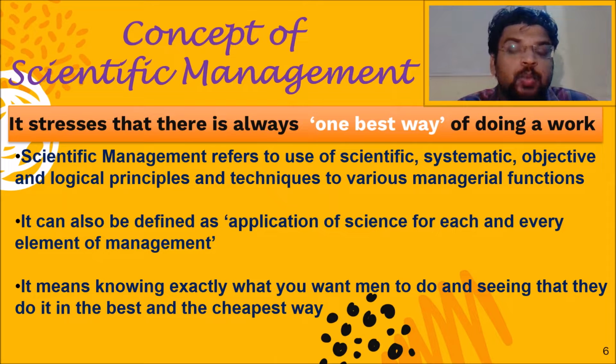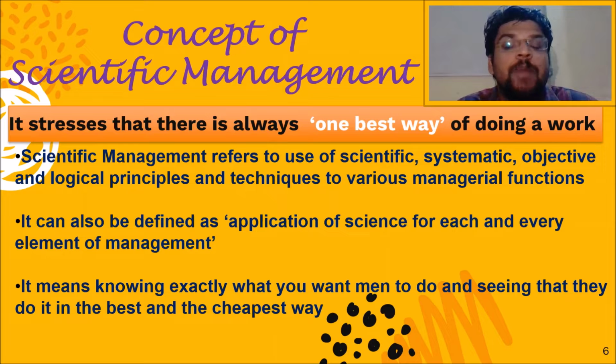But we all know that there has to be one best way in which it can be done in the most appropriate manner, or you can say the perfect manner. That will be only a single way. So scientific management says that after analysis, after studying it from all aspects, you need to reach the best method and then apply it.